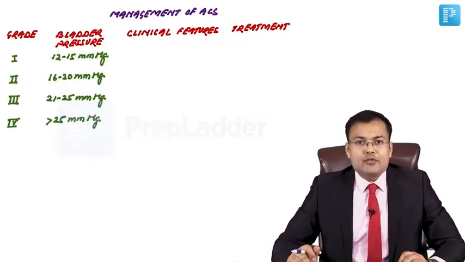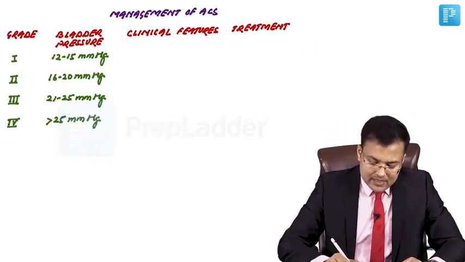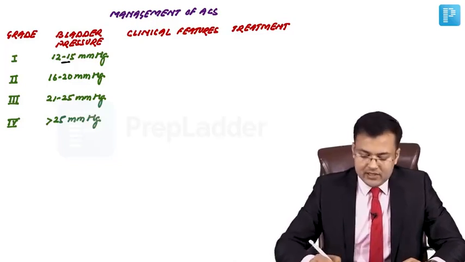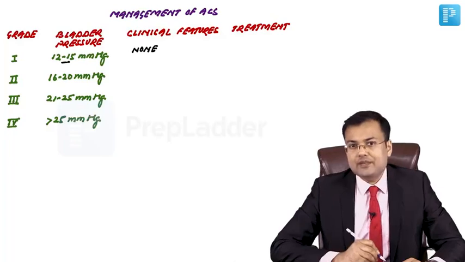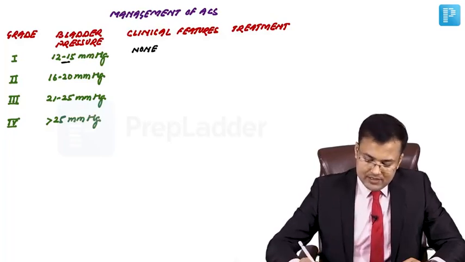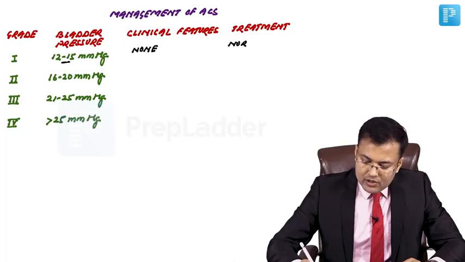There is grading of abdominal compartment syndrome, and the management of abdominal compartment syndrome is dependent on the grading. There are 4 grades. In grade 1, the bladder pressure is 12 to 15 mmHg, and generally no clinical features are seen in such patients, right? And how to go for treatment? In these cases, we go for normovolemic resuscitation.